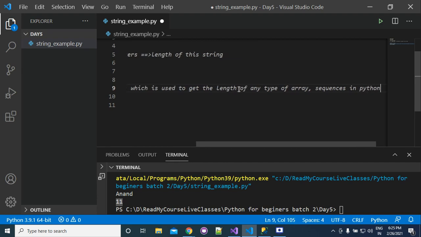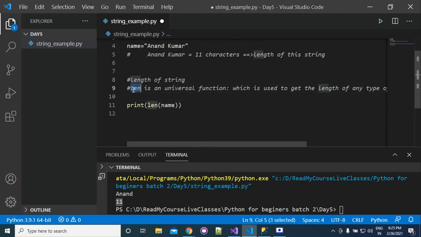It is not only limited to strings. You can use the len function with any data type like tuple, list, set, dictionary. If the data type contains more than one element, then you can use len. Similarly, you can use len with the string.